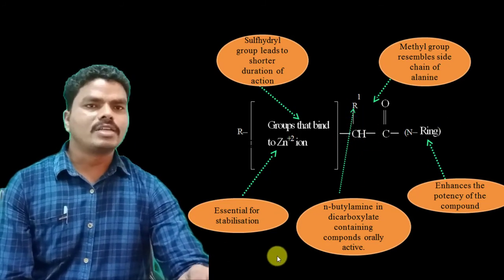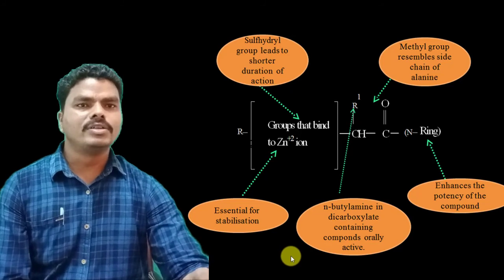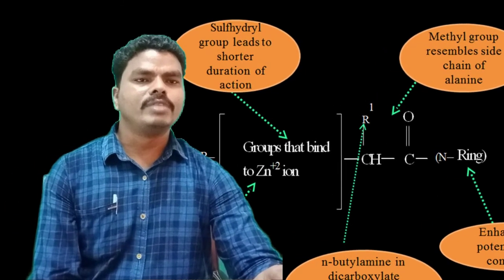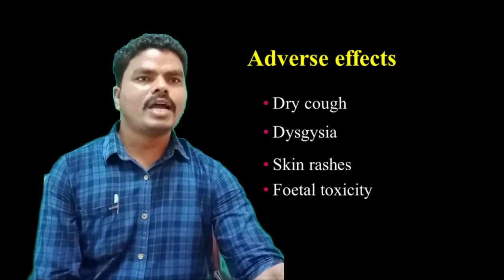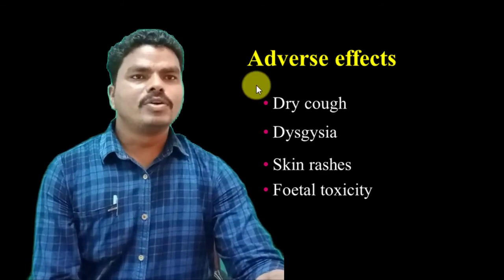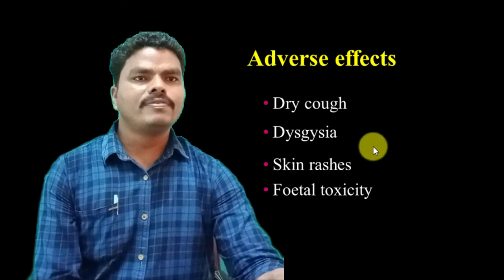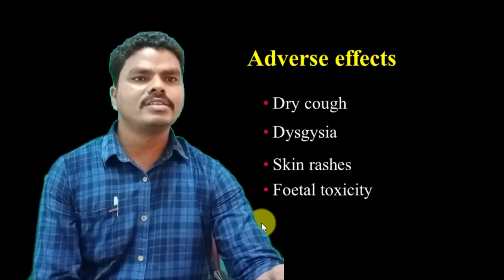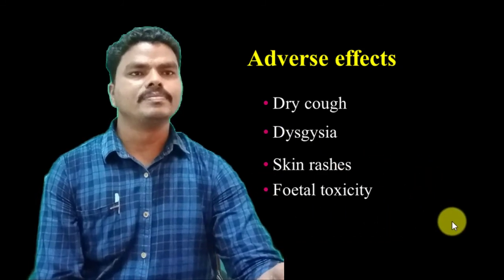This is about the structure activity relationship of angiotensin converting enzyme inhibitors. And coming to the adverse effects of these ACE inhibitors, they can produce adverse effects like dry cough, dysgeusia, skin rashes and fetal toxicity.